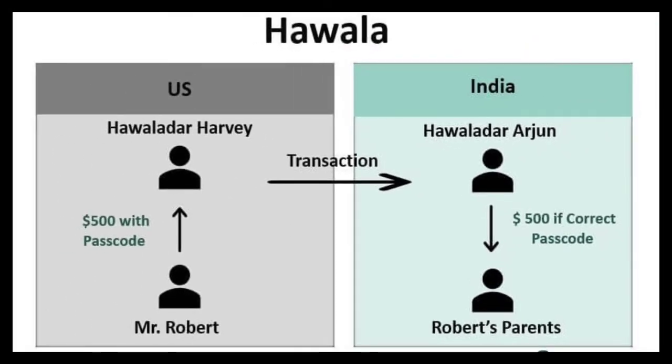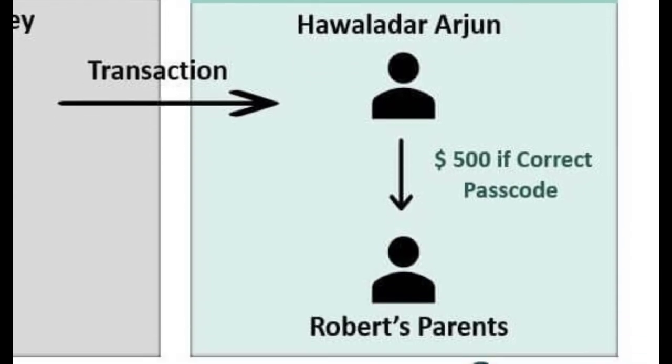Now, in all of this transaction, just keep in mind that no physical money moves from the US to India. Mr. Robert does not send $500 in cash or through a banking channel to his parents. Nor does Hawaladar Harvey send any money to Hawaladar Arjun. It's only that some money is lying with Harvey, and some money is lying with Arjun back in India. They know each other, of course, they are doing the business of Hawala. Now, when somebody sends money from the US to India, Arjun will use his account in India and will pay the beneficiaries in India.